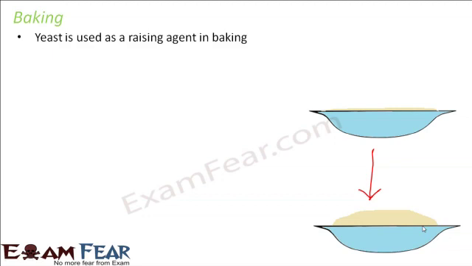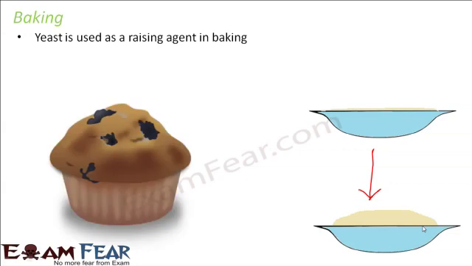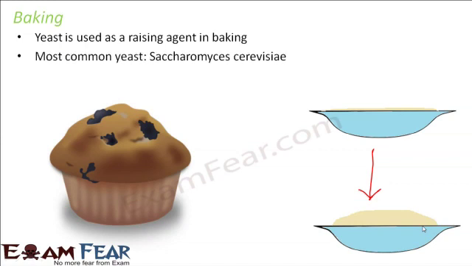Yeast is used as a raising agent in baking, and in baking you cannot do without a raising agent. When you look at a cake or bread, it is very fluffy. Inside it is not very solid. Gaps are created in between, and that's how it is made fluffy. To make it fluffy, you need a raising agent, and that raising agent is yeast. That's how you prepare cakes, muffins, and all these bakery items. The most common yeast used for baking purposes is Saccharomyces cerevisiae. This is the most commonly used yeast.